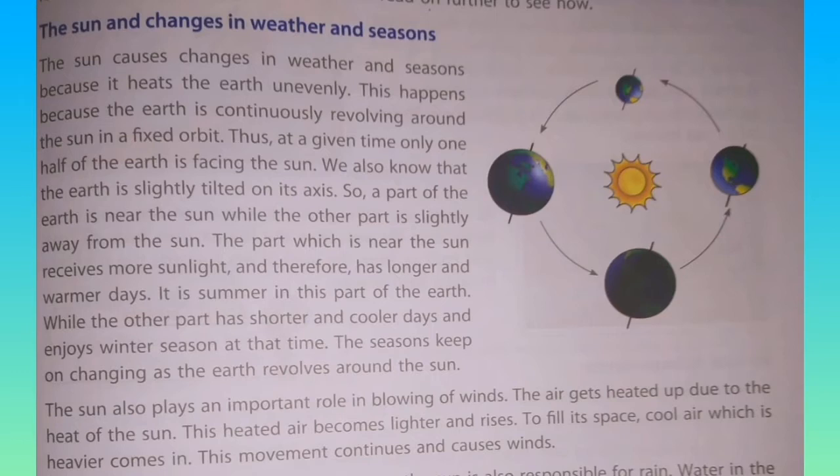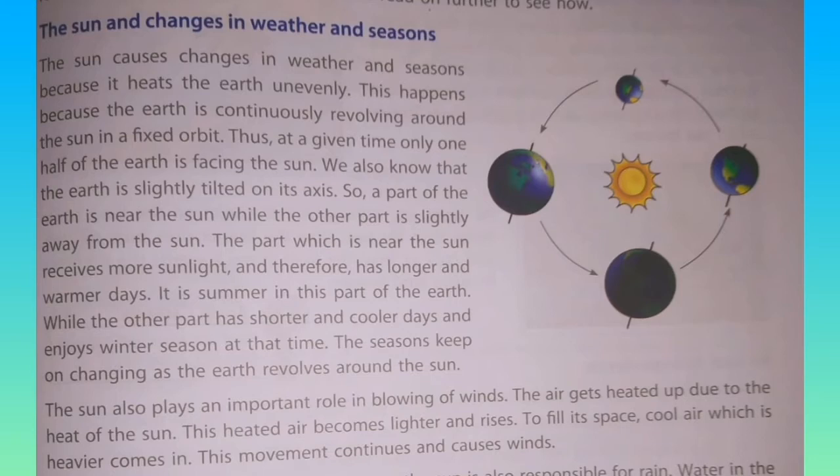The sun causes changes in weather and seasons because it heats the earth unevenly. So why is the sun causing change in weather and season? Because it heats up unevenly, that is, not in equal intervals. This happens because the earth is continuously revolving around the sun in a fixed orbit. We have learned, isn't it? The earth is moving around the sun in a fixed orbit. So what do we call it? Revolution. Thus at a given time only one half of the earth is facing the sun, isn't it?